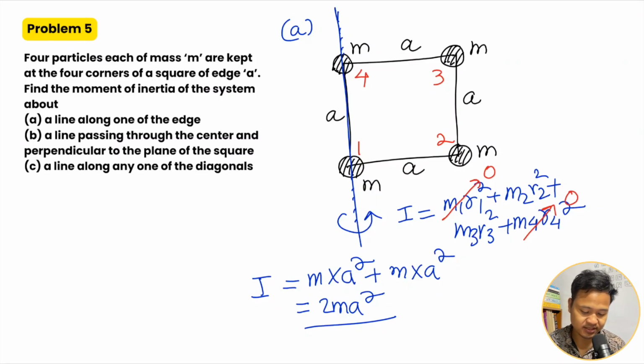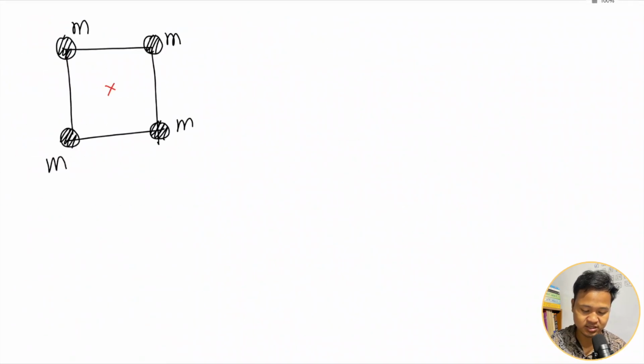B part: a line passing through the center and perpendicular to the plane. A line passing through the center and perpendicular to the plane. Okay, so that means the axis is like this. It is coming out of the plane, the plane here. Take X here, Y here. So now the axis is along the Z axis. Okay, it is into the plane and coming out of the plane, right? So now it is going to rotate about this.